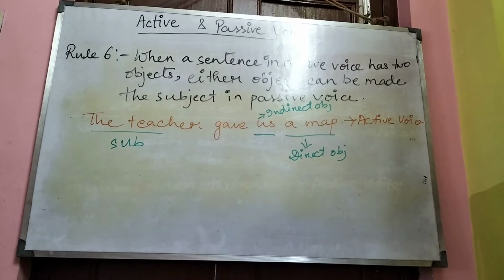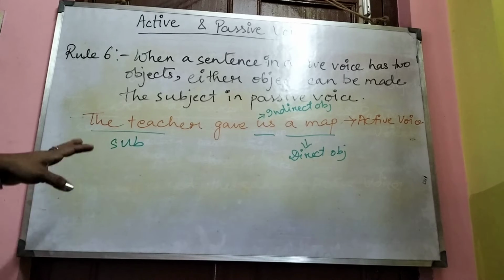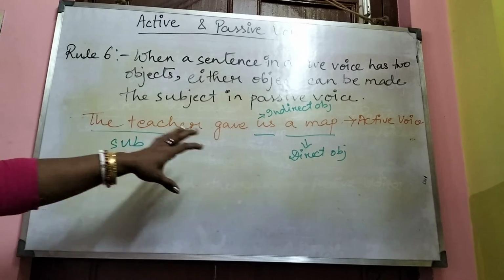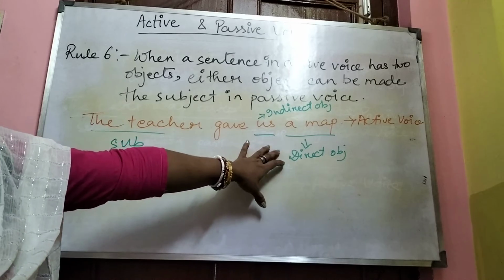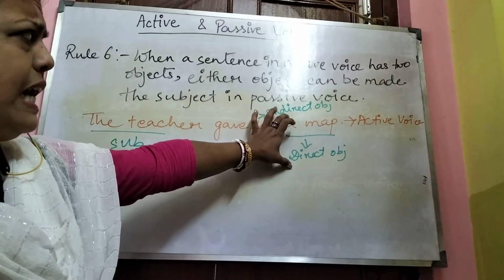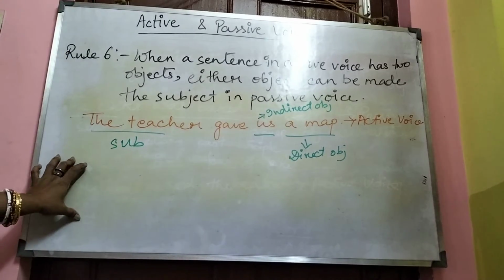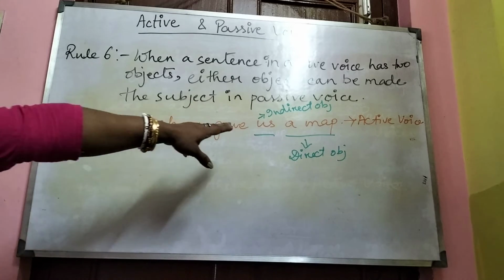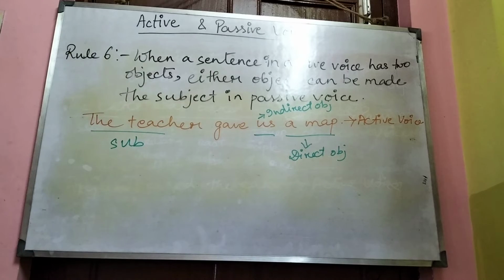Now one way to change this sentence into passive voice is to make the direct object, a map, into the subject, and the indirect object us will not be changed and it will be known as the retained object.